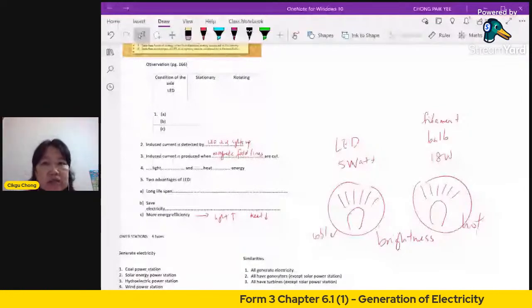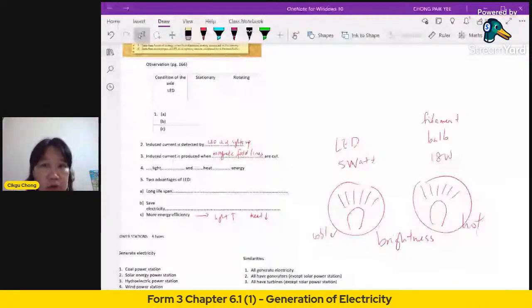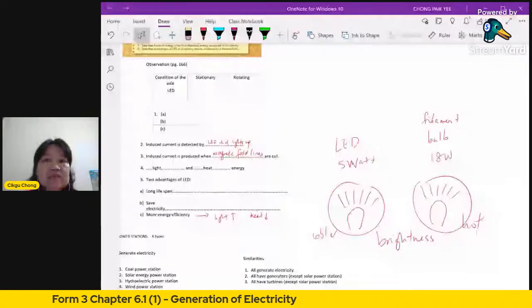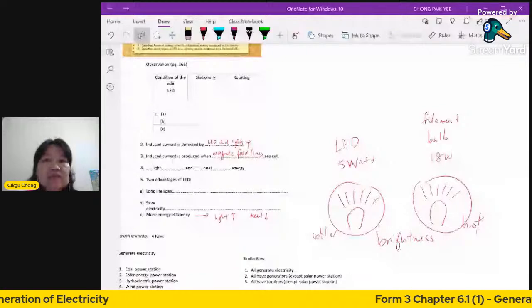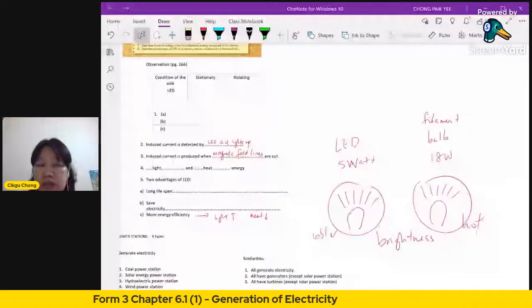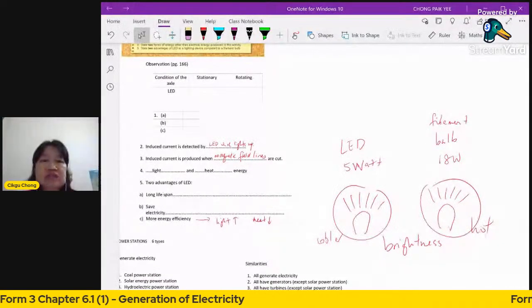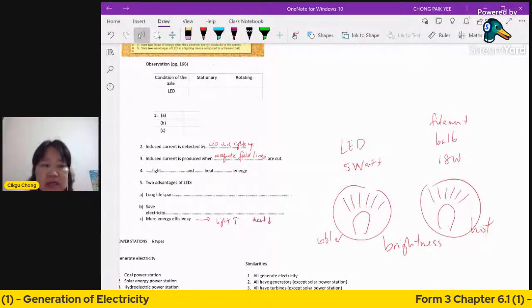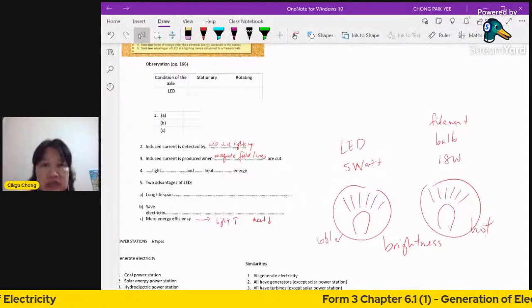Remember, I gave you checkpoint one, so we're going to check answers after that. I hope you have all done your checkpoint one. All these questions in checkpoint one, checkpoint two, and so on, everything is going to be checkpoint. They have a lot of KBAT questions. Okay, so if you are able to do it well, congratulations. That means you're on your way to getting good grades in your science, because all the questions are going into that area now. Okay, KBAT questions.